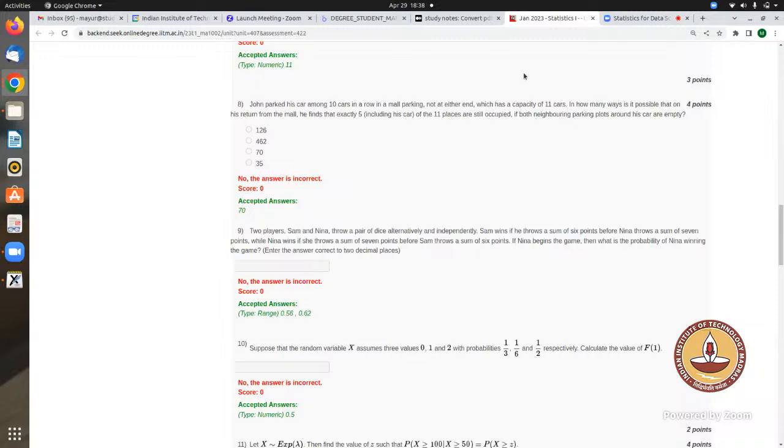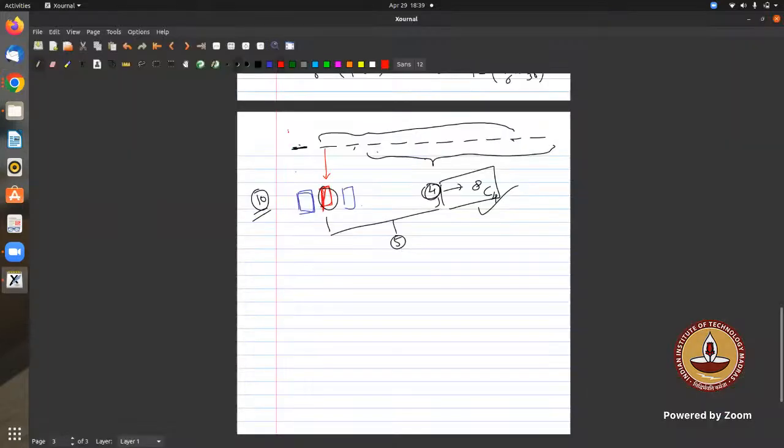If this first statement is not provided, then you have to come up with it on your own. What does that mean? I cannot park here because you do not have the left side space empty, or I cannot park here because of the right side position. So my problem is that we are saying in how many ways can we have.